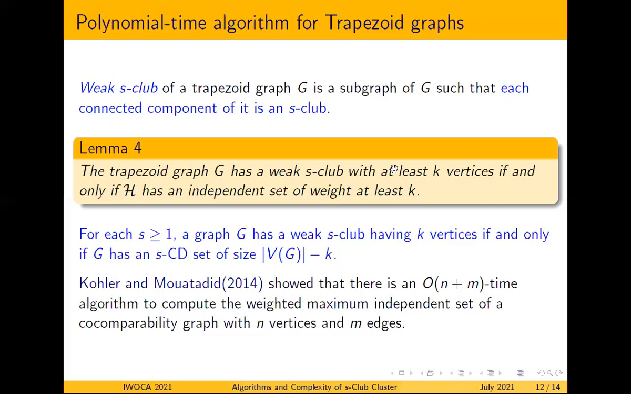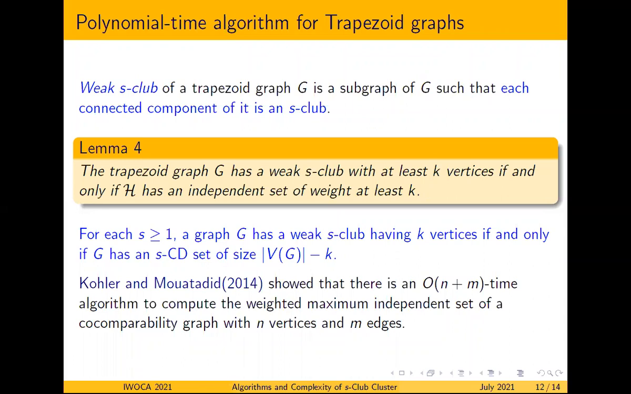We can use this result of Köhler and Mouatadid, an n plus m time algorithm to find the maximum S-club, or the maximum clique. And another result of Köhler and Mouatadid shows that there is an n plus m time algorithm to compute the weighted maximum independent set of a co-compatibility graph. So by this, in polynomial time, we can find this maximum independent set, and corresponding to that, we can have this weak S-club.